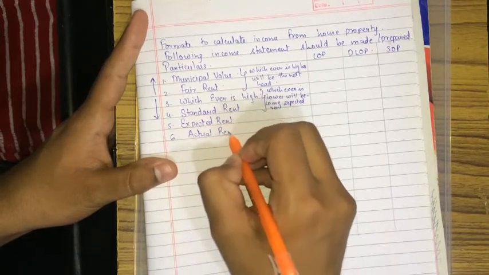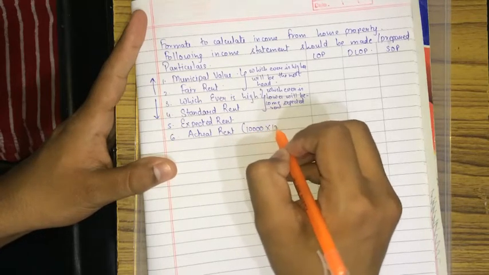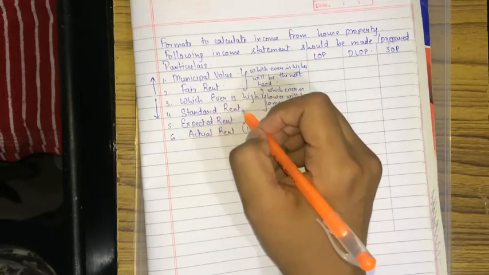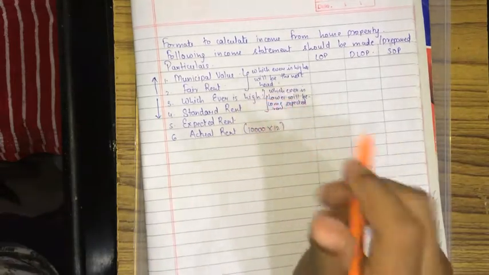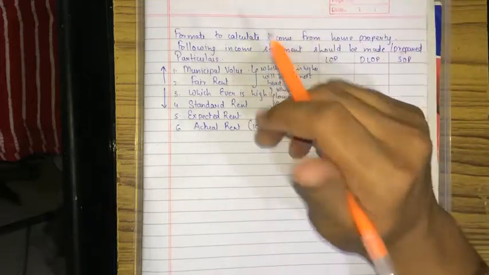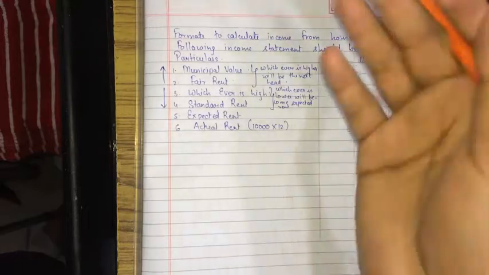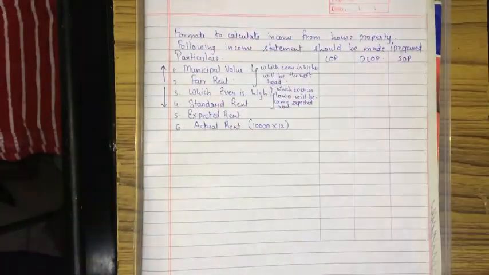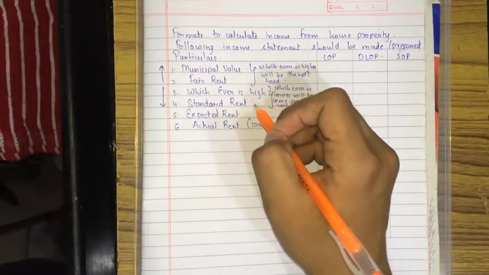Actual rent refers to, suppose you have given your flat on 10,000 rent for 12 months, so it is the actual rent. Expected rent will be out of these 2, whichever is lower. Standard rent, what does standard rent mean to you? Standard rent means a specific rent, like in an area for a 2 BHK flat, the rent is say rupees 20,000. So it is the standard rent, the normal rate going on in that particular area.